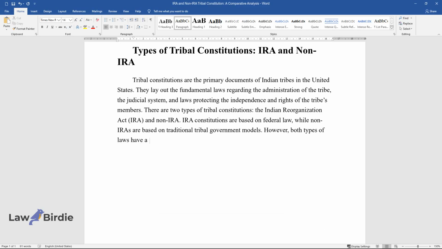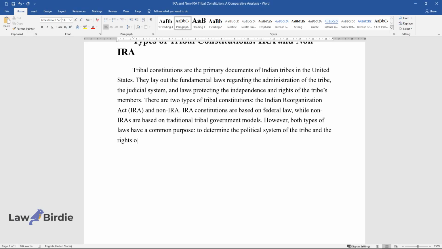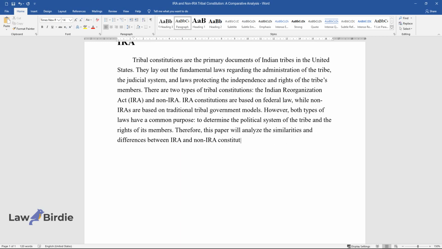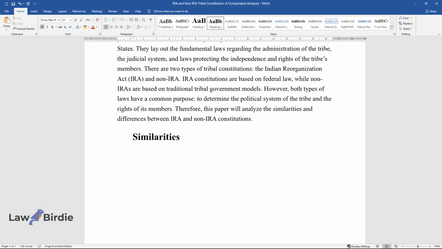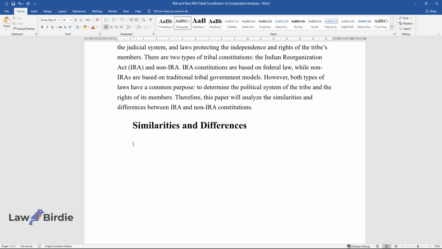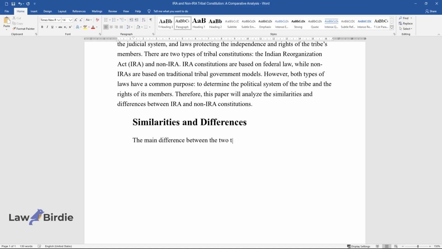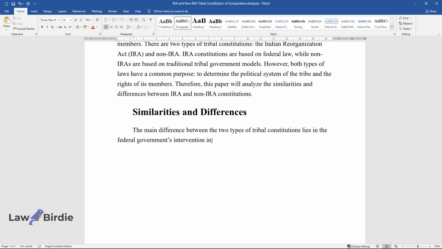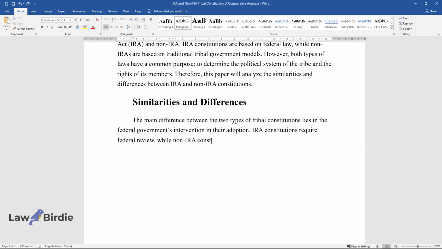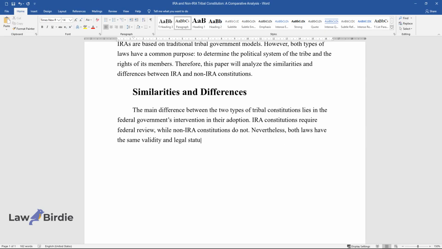However, both types of laws have a common purpose: to determine the political system of the tribe and the rights of its members. Therefore, this paper will analyze the similarities and differences between IRA and non-IRA constitutions. Similarities and differences. The main difference between the two types of tribal constitutions lies in the federal government's intervention in their adoption. IRA constitutions require federal review, while non-IRA constitutions do not. Nevertheless, both laws have the same validity and legal status.